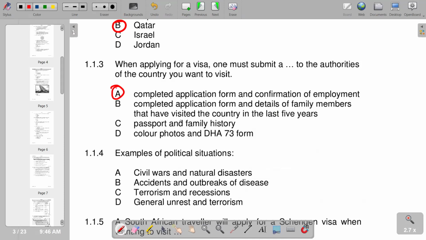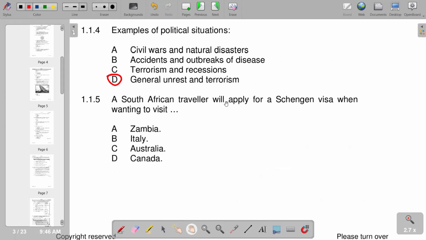So moving on to number 4, examples of political situations. Of course, of the various responses given, you'd see that D describes a political situation whereby you've got general unrest and terrorism. So this is what we have at D. We go to number 5. A South African traveler will apply for a Schengen visa when wanting to visit. So you see that when it's a Schengen visa, you'd be wanting to visit Italy. Italy is the correct country that we have, which is B.